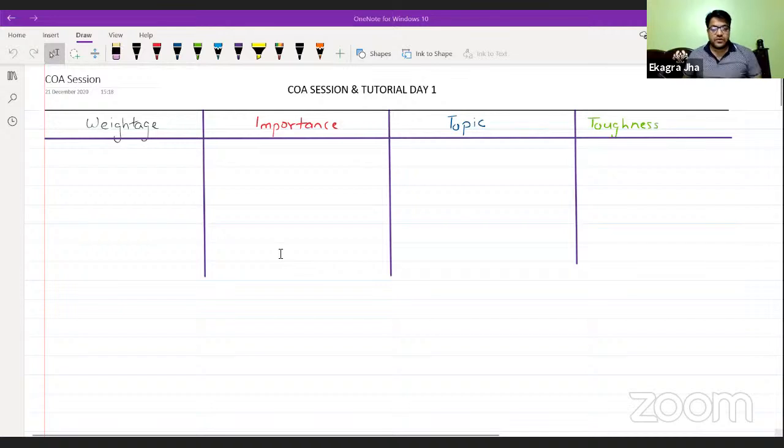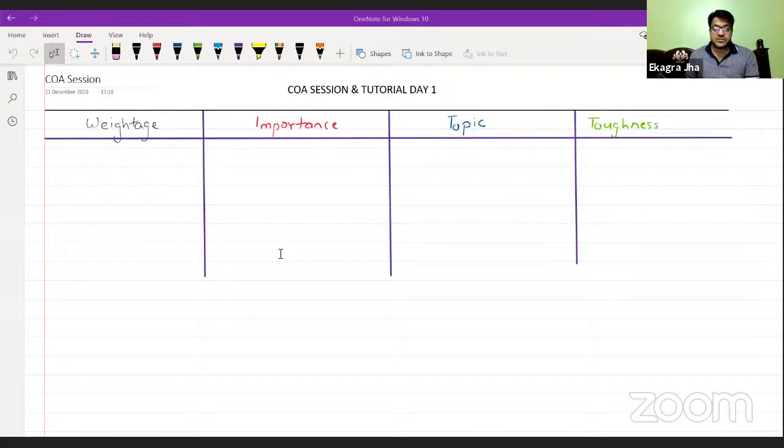For this subject, before getting started, you must have some information like the number of marks it is going to cover in the GATE examination, the importance this particular subject or topic has, the names of topics we are going to cover today and what is remaining tomorrow, and the toughness of the subject.